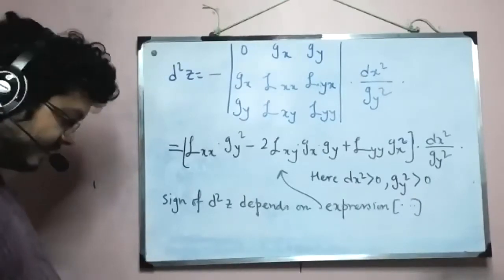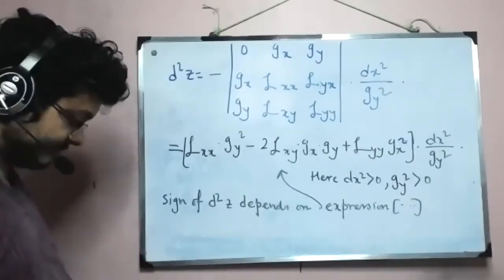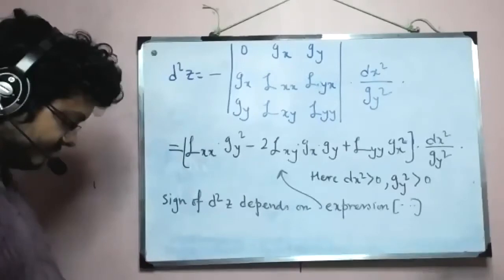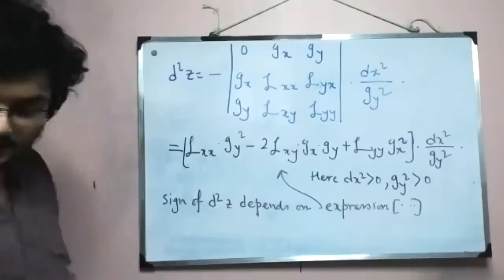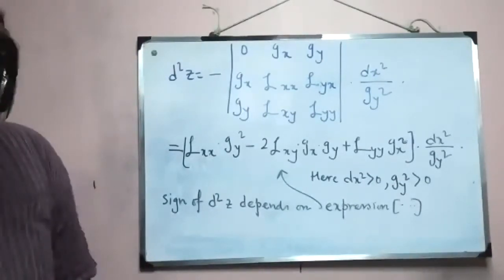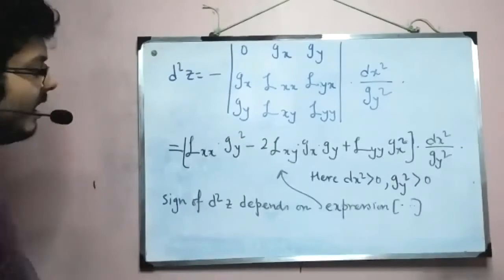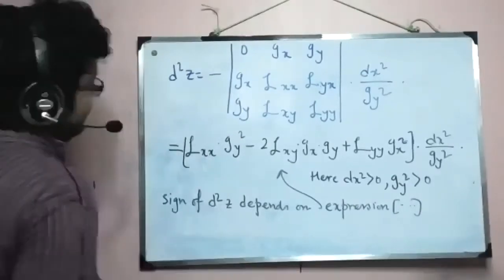Now, given we have it here, what is the condition now? You see, this comes with a minus sign, right?